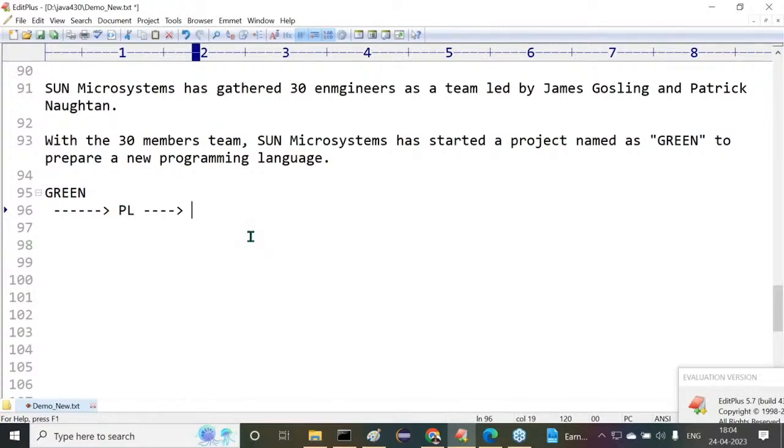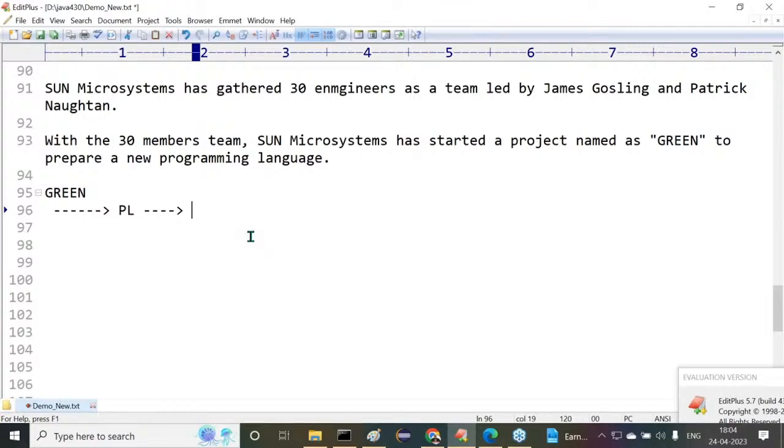Still they are in analysis mode only. Just think of it, we are in 1991. We have an intention to create a new programming language. But before starting its implementation, first we have to analyze it. What features do we want to see, and what do we want to implement in this new programming language?